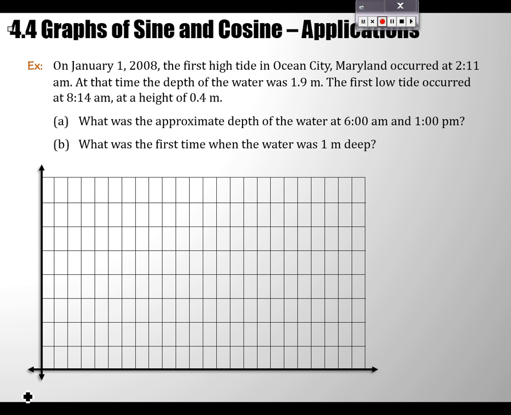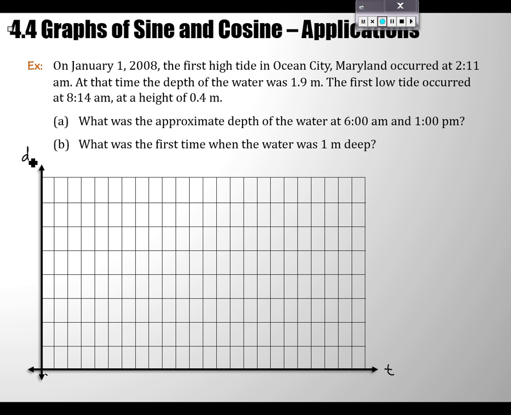Now, before we go and plot points, we should think about what is the dependent and what's the independent variable. The independent variable, along what would normally be the x-axis, we're going to consider to be time. Is that okay? And we want to model over time what the depth of the water is off the bottom of the ocean floor, at the particular point we're measuring. Depth is going to be in meters, so a depth of 0 meters would mean there's no water there, and I don't know if that'll happen at all.